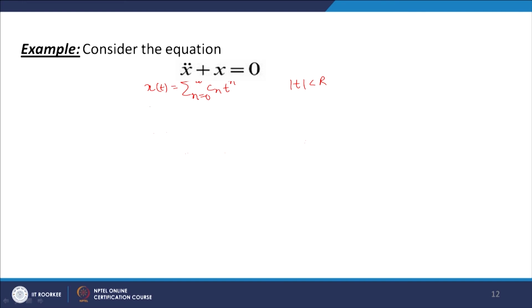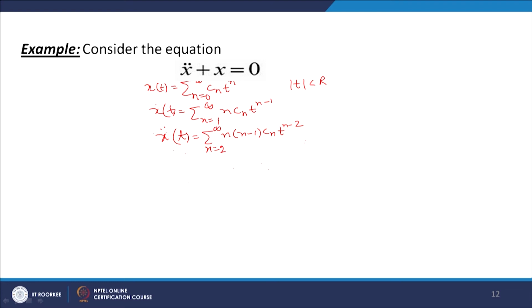Then x dot t will be equal to sigma. Now the first term here is C naught, so when you differentiate that, it will vanish, and the terms will start with n equal to 1 onwards. So n equal to 1 to infinity n into C_n t to the power n minus 1. Now we have seen that the series can be differentiated term by term in the region mod of t less than r, and it has the same radius of convergence. x double dot will be equal to sigma n into n minus 1 C_n t raised to the power n minus 2, and now n will start with 2 and go up to infinity.